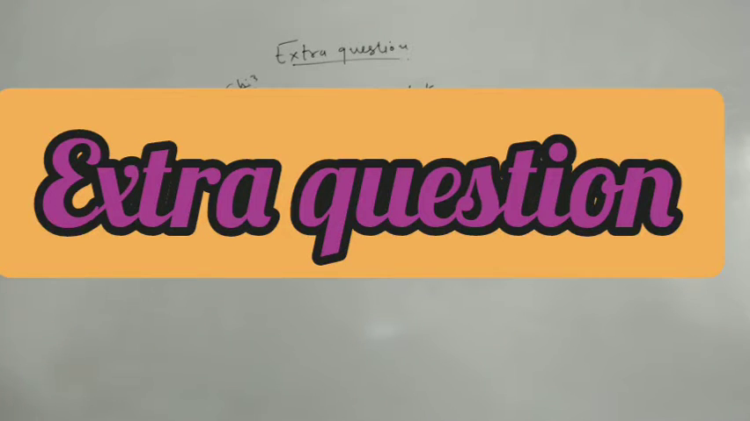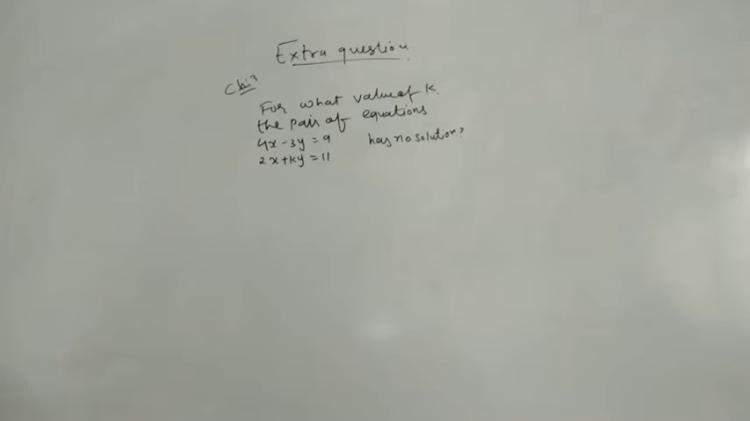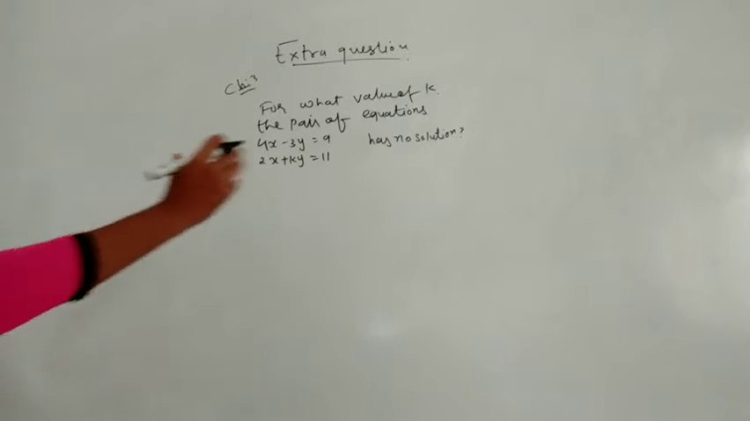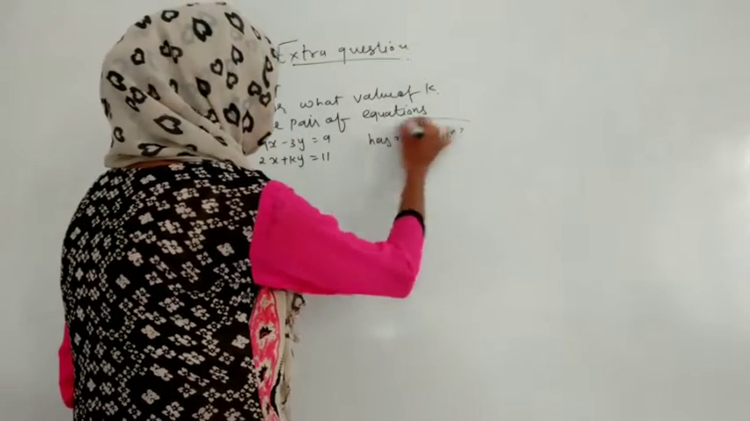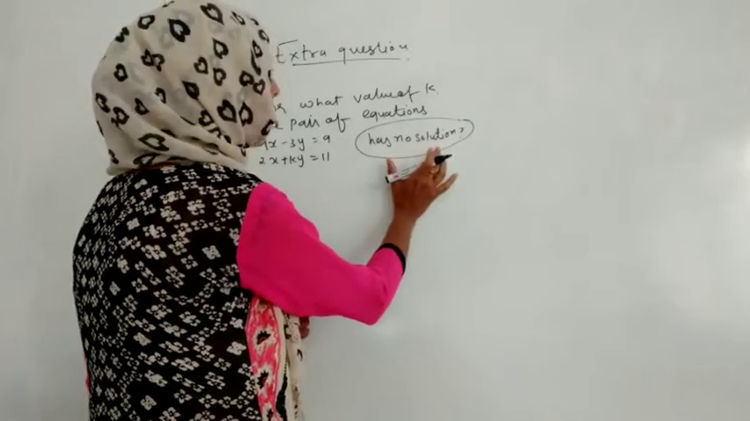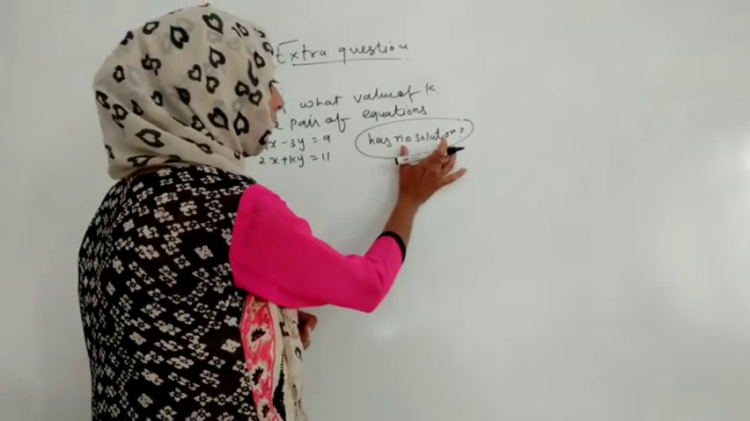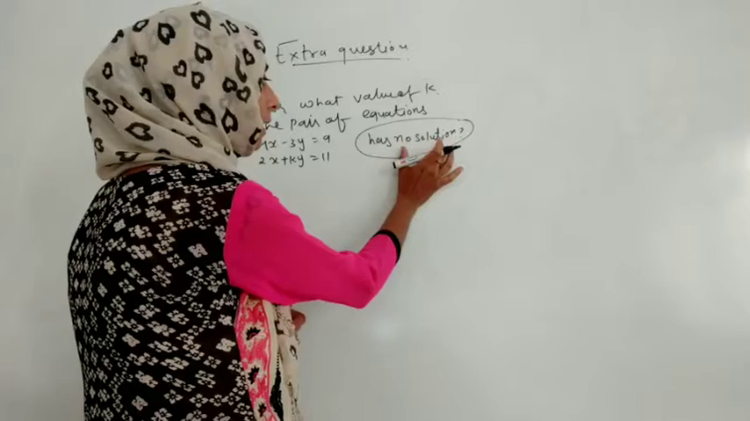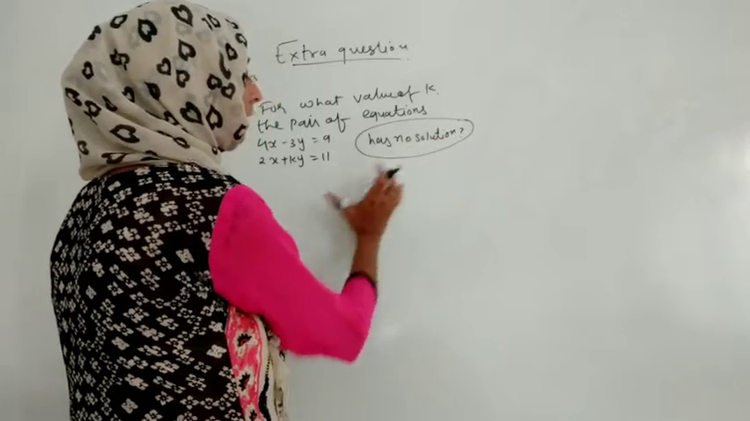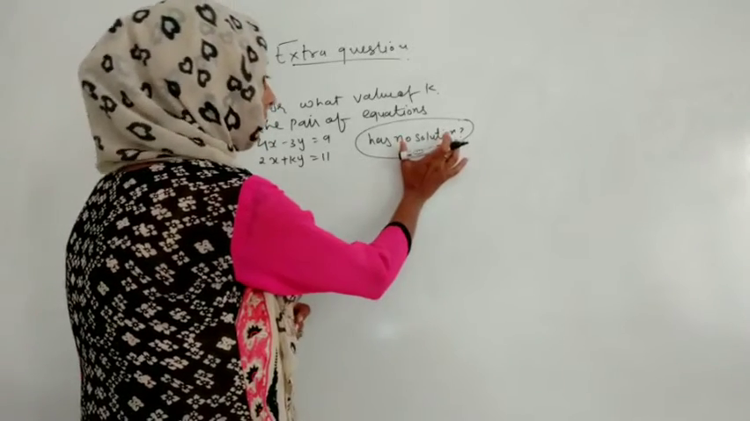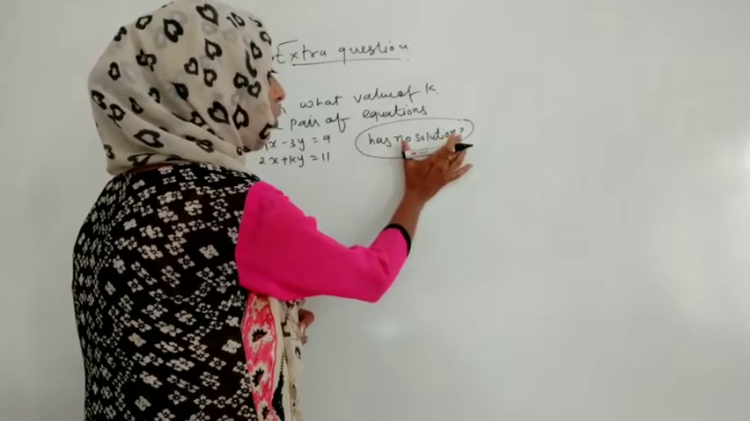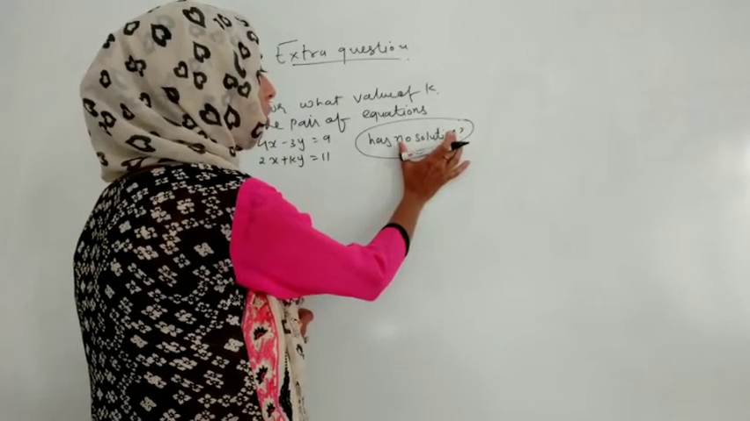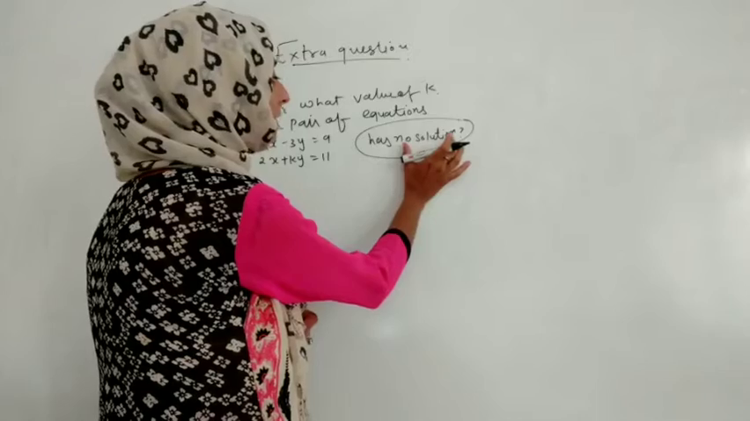So as you can see, this is chapter number 3 and we are doing an extra question. Here the question is given: for what value of k does the pair of equations have no solution? I have written this one separately because our answer will be based on this. If they are giving parallel lines or a unique solution, our condition will change. If they say there is no solution, it means the lines will be parallel.